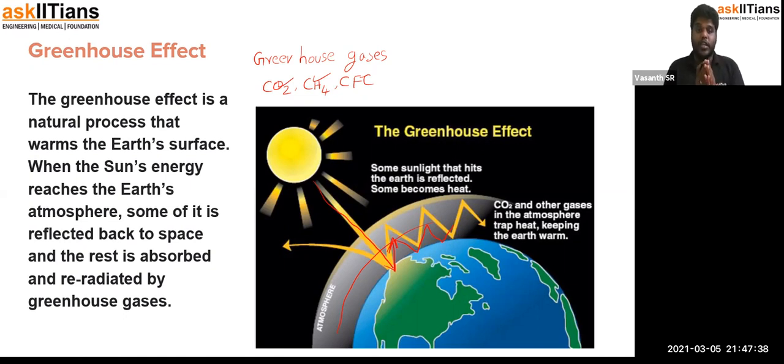So the greenhouse effect is the retention of heat, instead of it getting released, by a blanket of gaseous material enclosing the Earth because of human activity, causing an increase in temperature of the Earth's surface, and that results in adverse conditions. It will be very harmful for living organisms if there is a sudden increase in temperature. There are lots of organisms which cannot withstand that temperature, and that leads to a lot of extinction. So this is about the greenhouse effect. I hope everybody understood about the greenhouse effect. Let's go to the next topic.